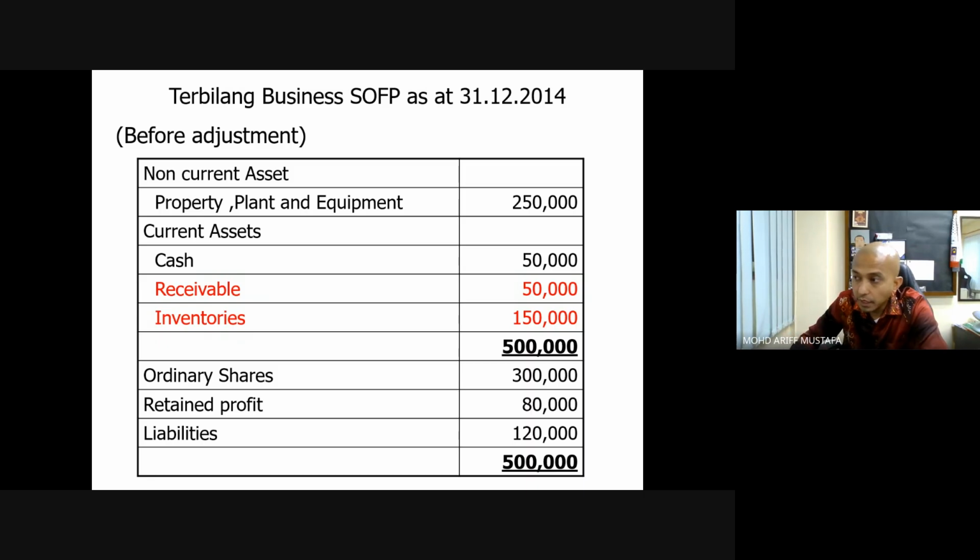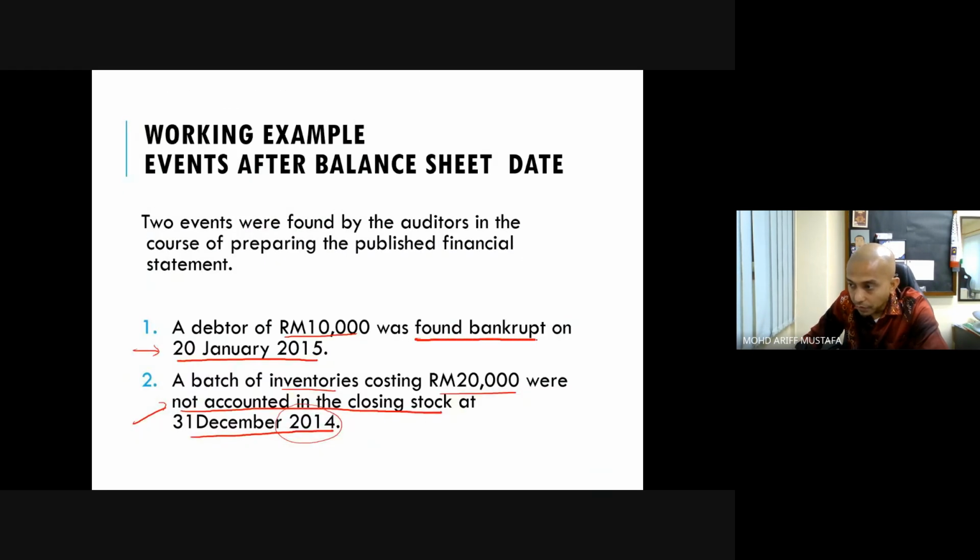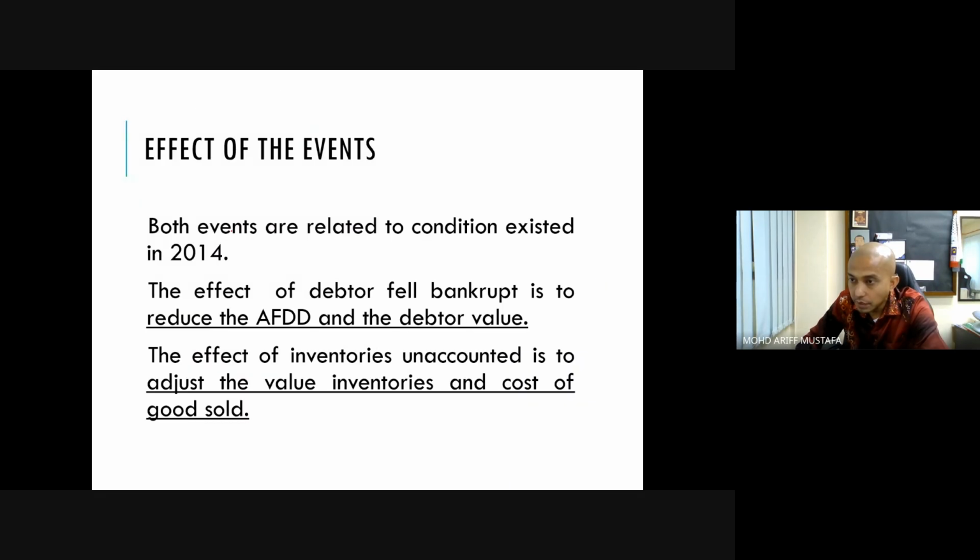before adjustment. You see the effect on receivable. Receivable originally is 5,000. Inventory originally is 150,000. When you want to record these two, it's found bankrupt. So what you do is both events are related to conditions existing in 2014. The effect of that failed bankruptcy is to reduce the allowance for doubtful debt and the value. The effect of inventory uncounted is to adjust the value of inventory and cost of goods sold.